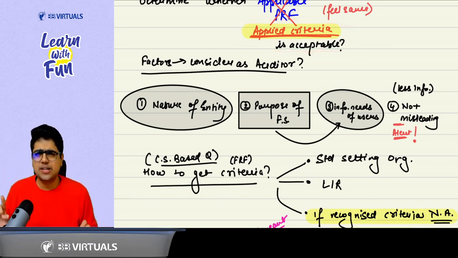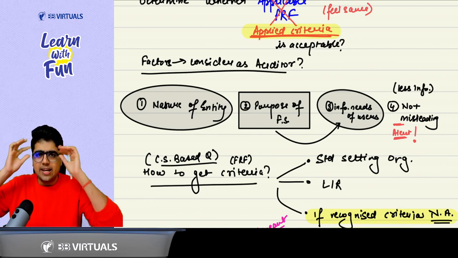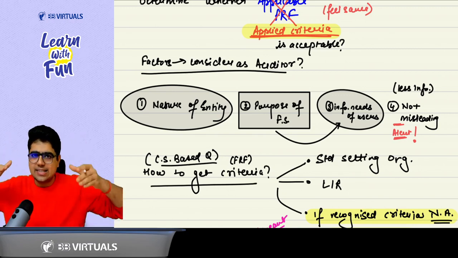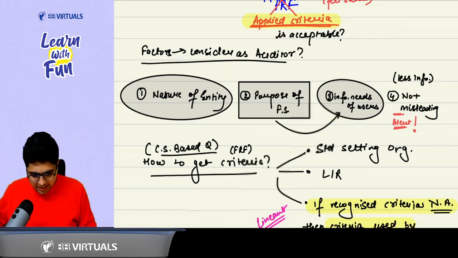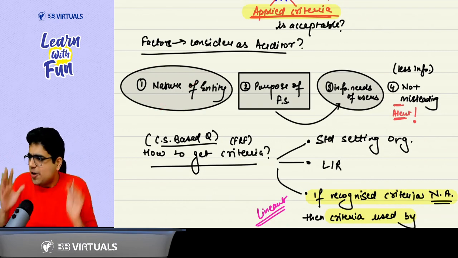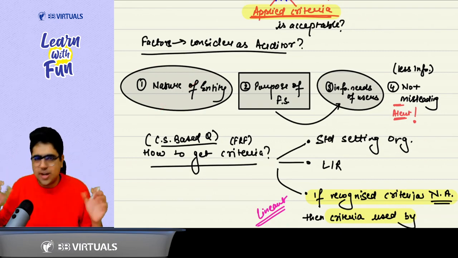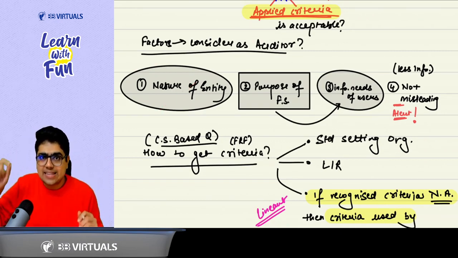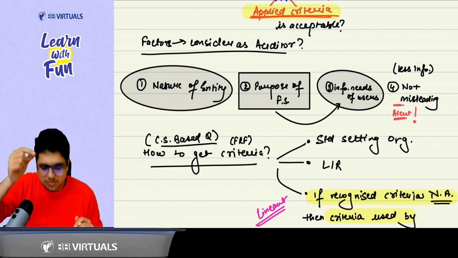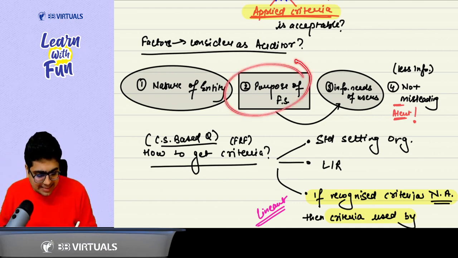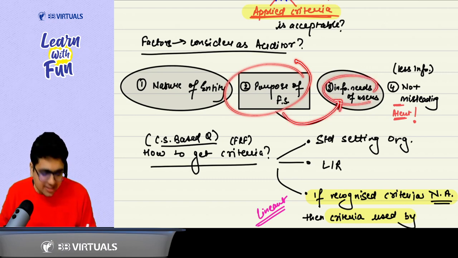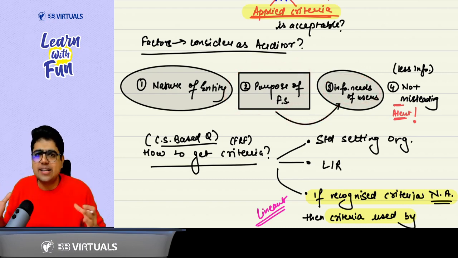The first thing you need to see is the nature of the entity, whether it is an AS entity, Ind AS entity or a not-for-profit entity. Second, why are we preparing the summary? That means the purpose of the summary financial statement. The purpose is to fulfill the information needs of the users.